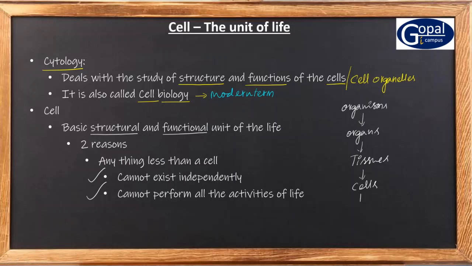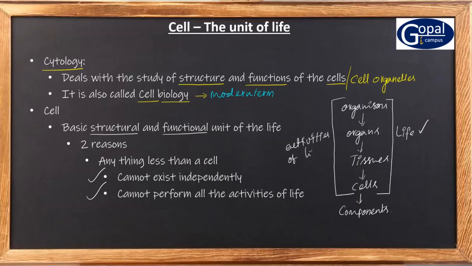Now these cells can be divided into the components of the cells. But from the level of the organism to the level of the cells only, you can find life, and you can see activities of life.